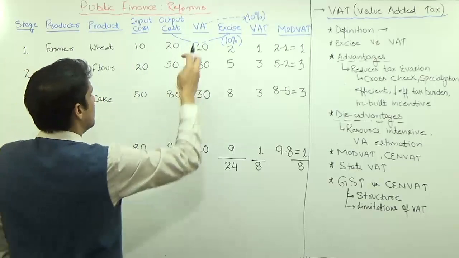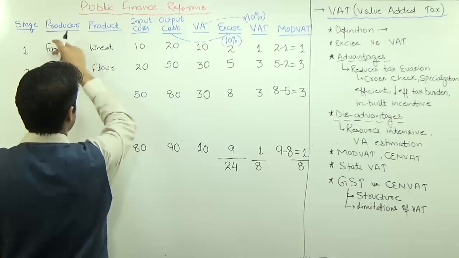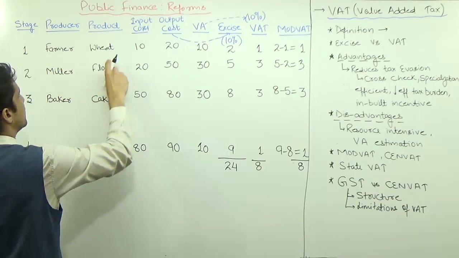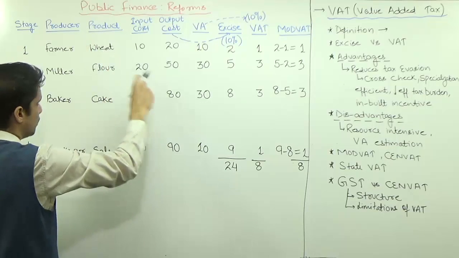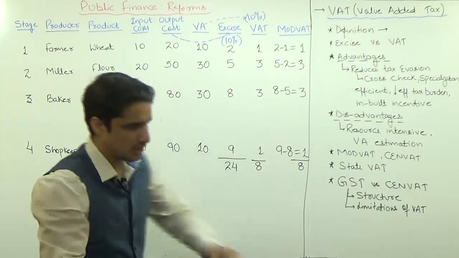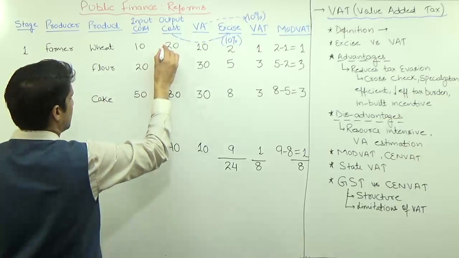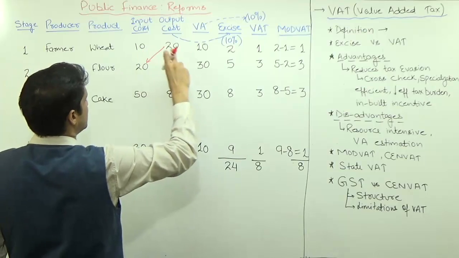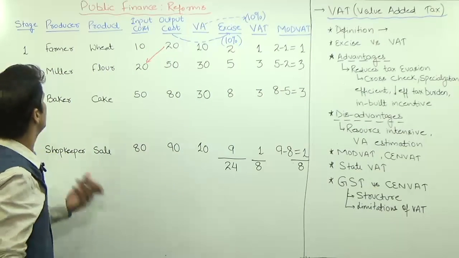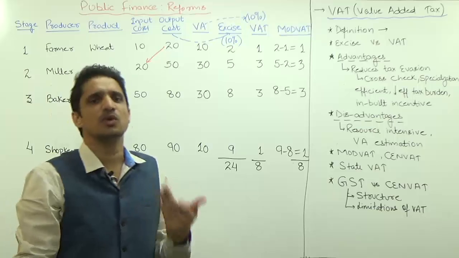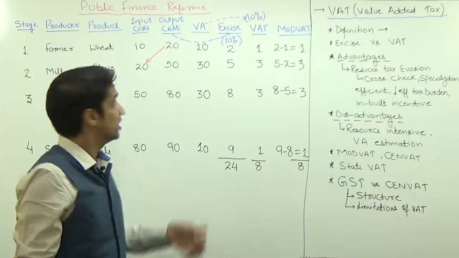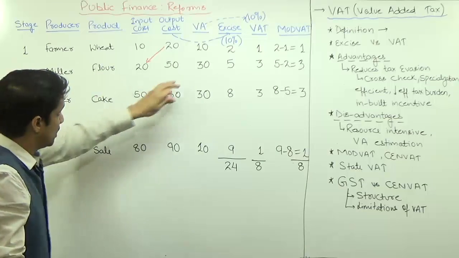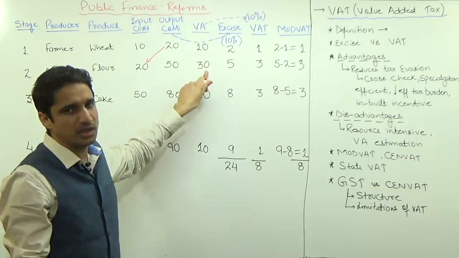Similarly, in this example, the value addition is 10 rupees at the first stage by the farmer. At the second stage, the stage of the miller, suppose the miller finally sells flour, and the output cost of the previous stage will be the input cost of this one. So the input cost is 20 rupees and the final output cost is 50 rupees. Suppose the miller added a few more nutritious ingredients to this wheat, which increased the value of the output, so the value addition is 30 rupees.